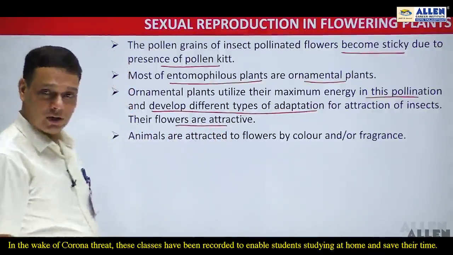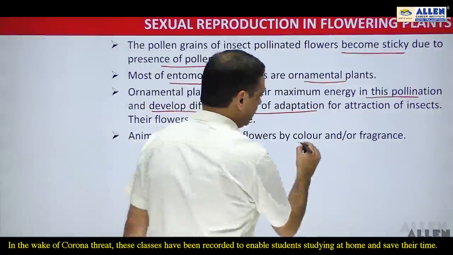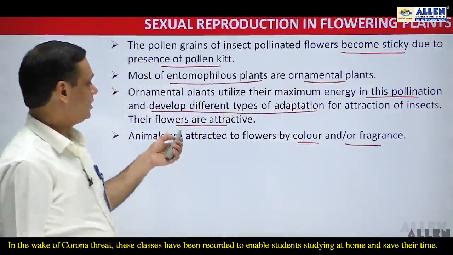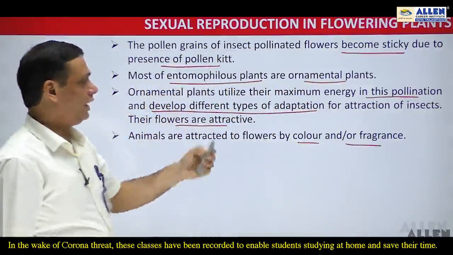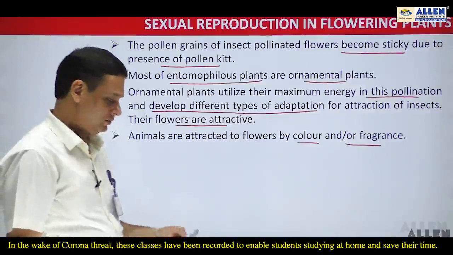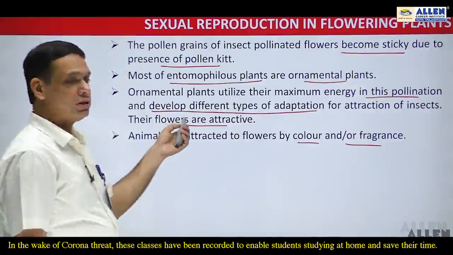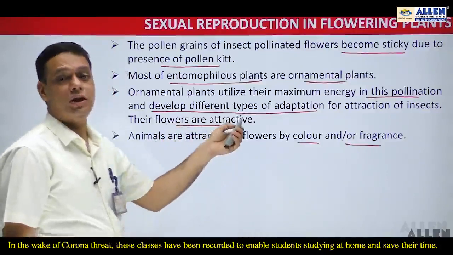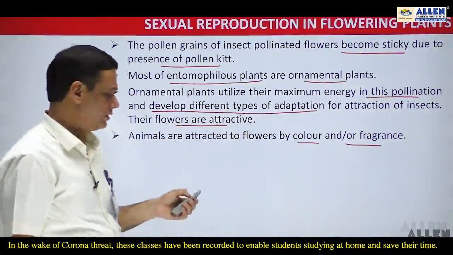Animals are particularly attracted by color or by fragrance. That's why we can say that most of the entomophilous plants are ornamental plants, and insects are attracted towards those flowers only because of their color or fragrance.